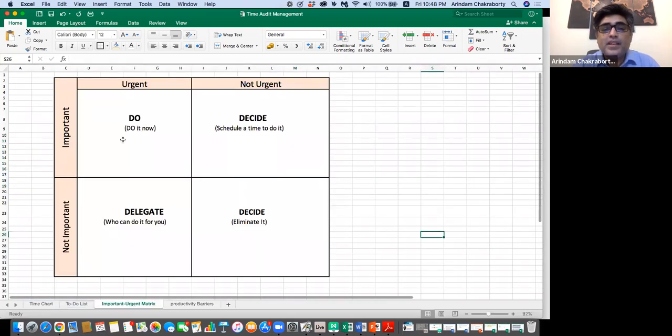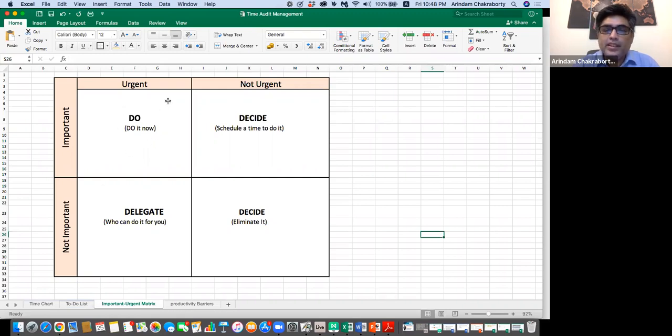But if something is both important and urgent, put it in this quadrant, right? Then you have to do it now. If it is important but it is not urgent, then you decide when you are going to do this, and you schedule the time for that. Suppose it is urgent but it's not that important to you, then try to delegate to someone else. If you can save time somewhere and get the work done by giving someone some money, then you delegate. And if it is not important and not urgent, then just eliminate it. Just don't spend time on that, right?